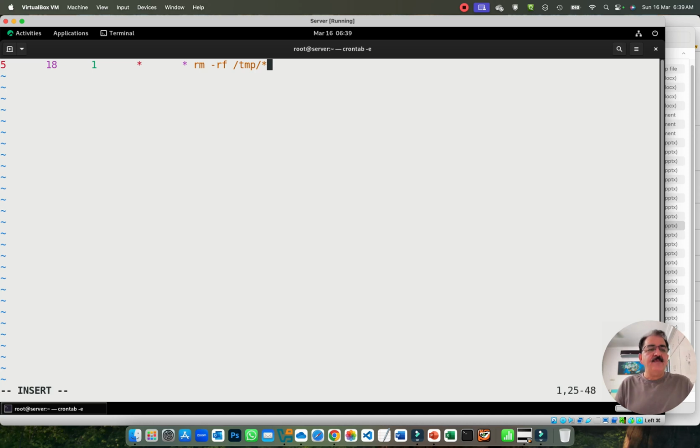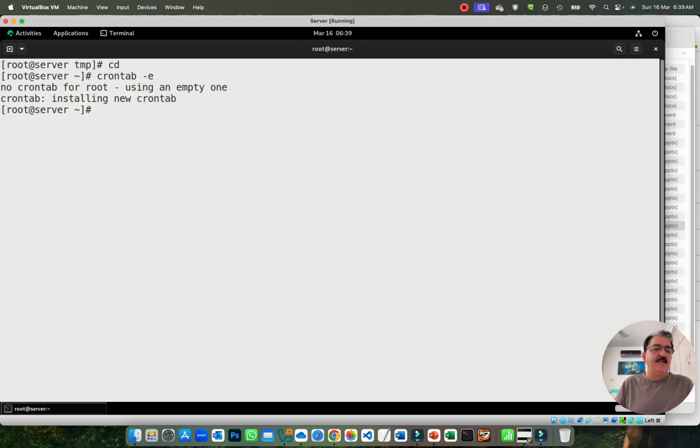So you just keep on entering the details into this file. And once you are done, just save and quit. And this will now automatically execute the jobs periodically. So the crontab command is a job scheduling command.